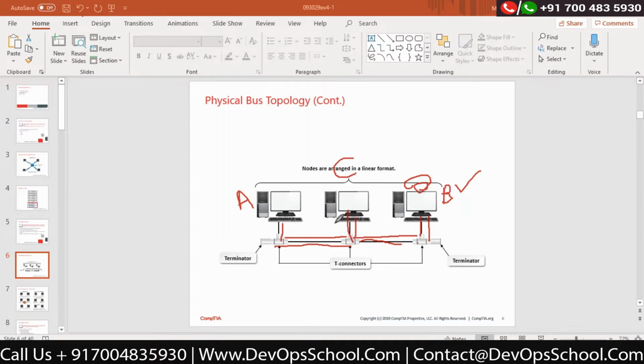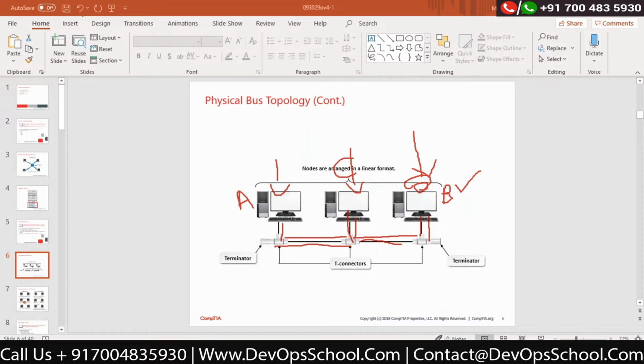You can imagine I cannot send and receive the data parallelly. Let's say all three computers are transmitting the data. In our case, A wants to talk to B, C wants to talk to A, B wants to talk to C. At the same time, parallelly, all three computers are sending the data, receiving the data, and once again sending it back to that respective computer. You can imagine how much network consumption would be happening. So that's why by default in bus topology, only two computers would be allowed.